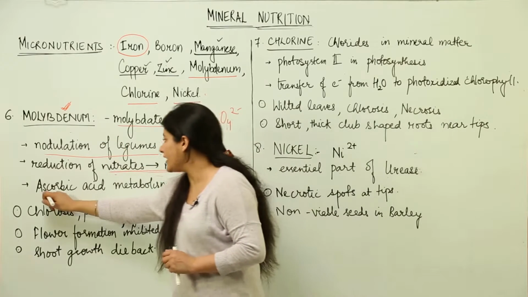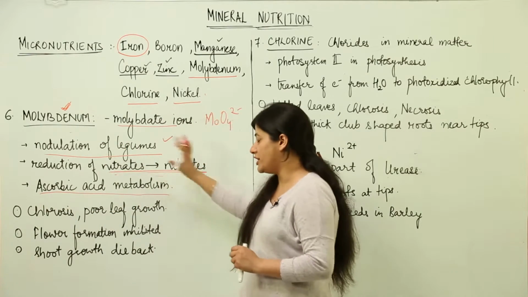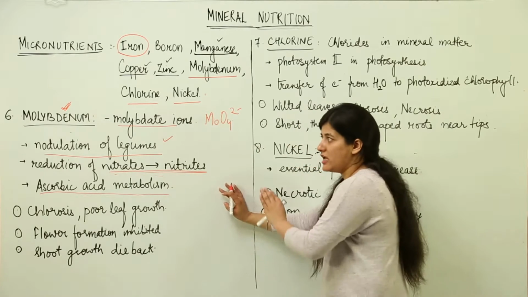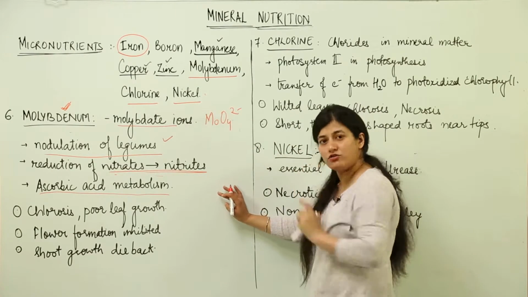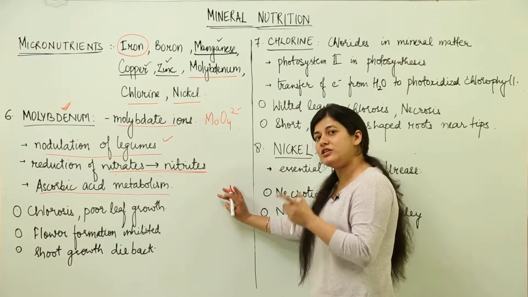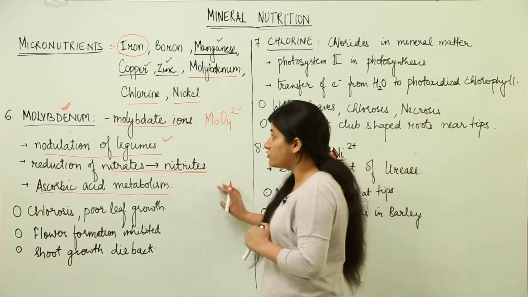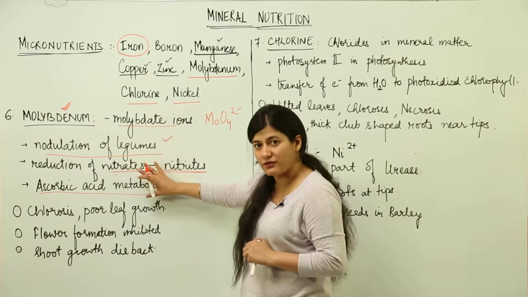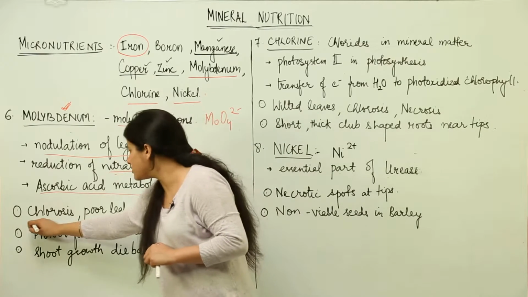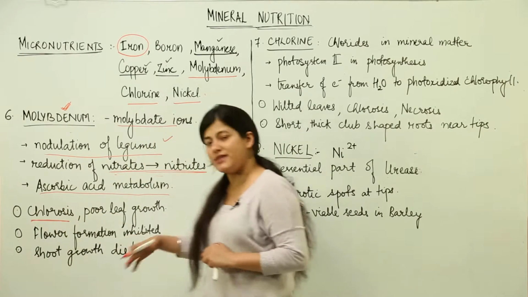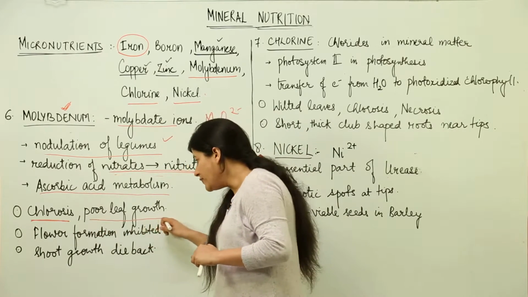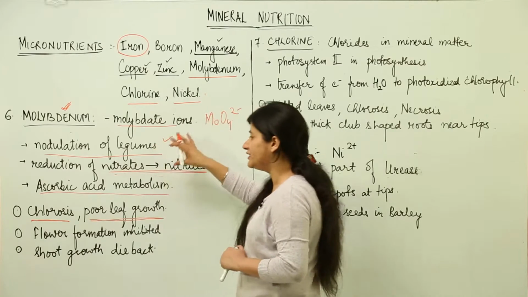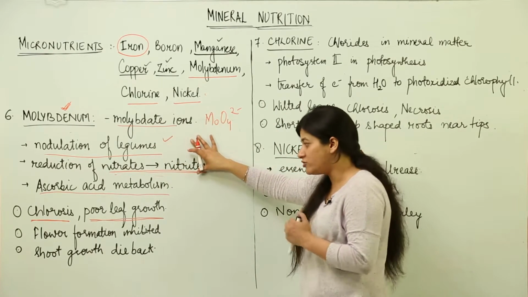Then ascorbic acid metabolism also needs molybdenum. So what are we going to see in case molybdenum is not present? Because it is affecting the nitrogen metabolism, the deficiency symptoms would be similar to nitrogen. That is why these are very critical for a plant, and chlorosis is observed. Chlorosis, that is yellowing of the leaves, would be observed in the plant, and the leaf growth would be poor because somehow it has a direct effect on the nitrogen metabolism.